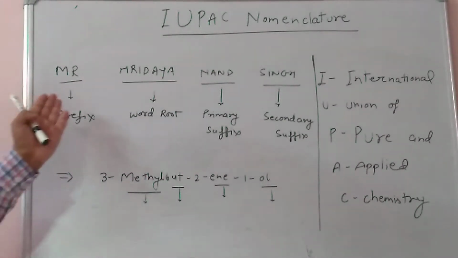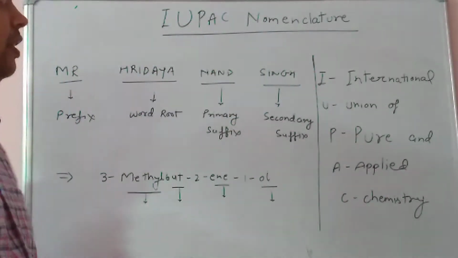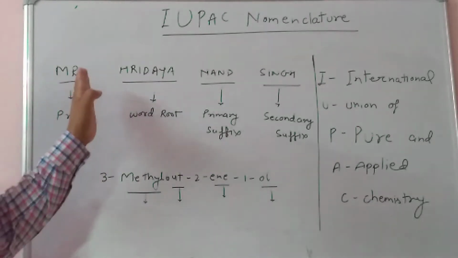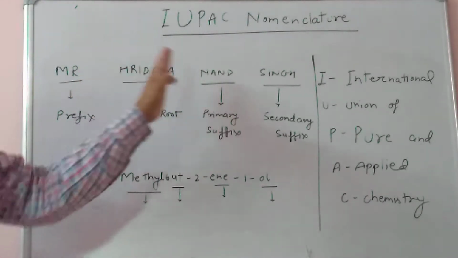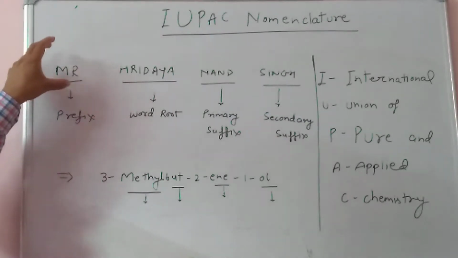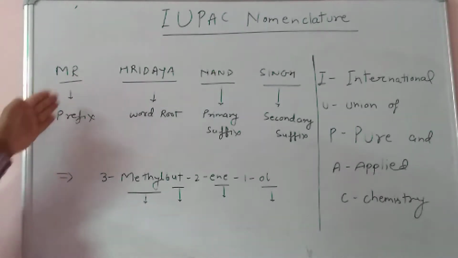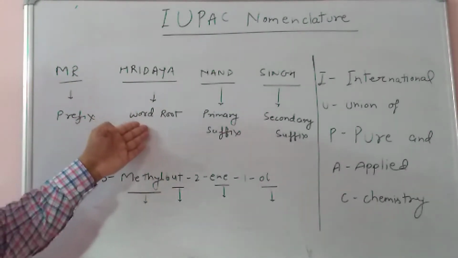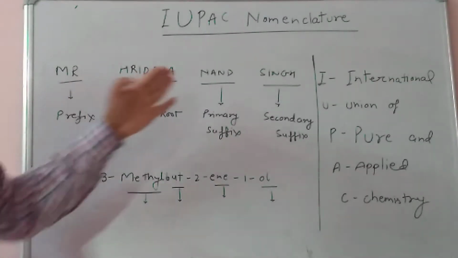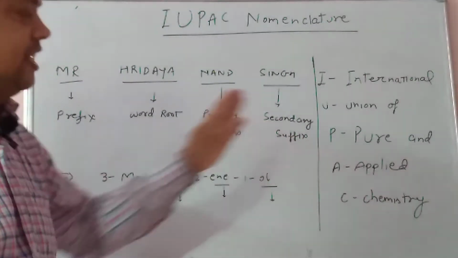Let's take a simple example, just like my name, Mr. Hridayanand Singh. In my name, I subdivide it into four parts. Mr. is for respect, so it is a prefix here. Hridaya is my word root, and Nand is the primary suffix, and Singh is the secondary suffix.